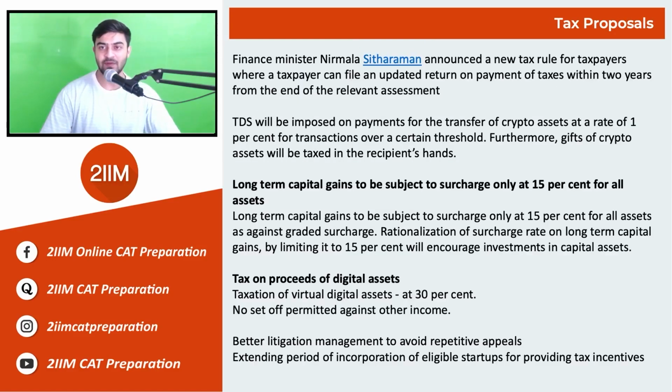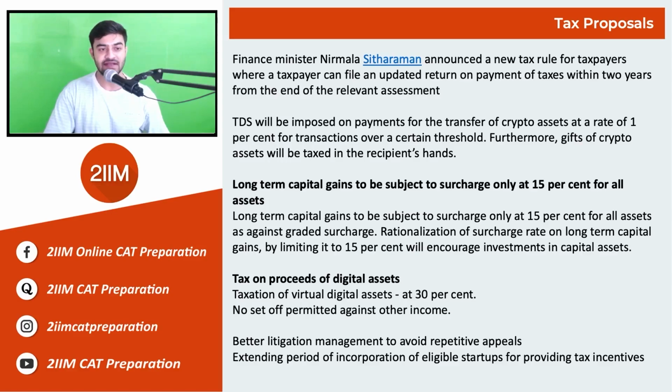There are different tax proposals also in the budget. The taxpayer can file an updated return on payment of taxes within 2 years from the end of the relevant assessment year. So there is an extended period wherein if there is some update in the returns, the taxpayer can file the updated return within 2 years. For crypto assets, the government has also introduced TDS, wherein 1% TDS will be charged for transactions over a certain threshold, and if any crypto assets or any digital assets are gifted to another person, the assets will be taxed in the recipient's hands.